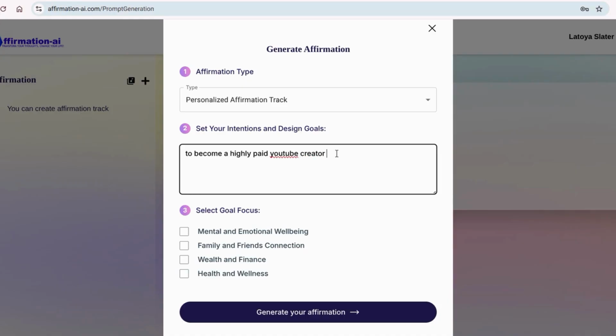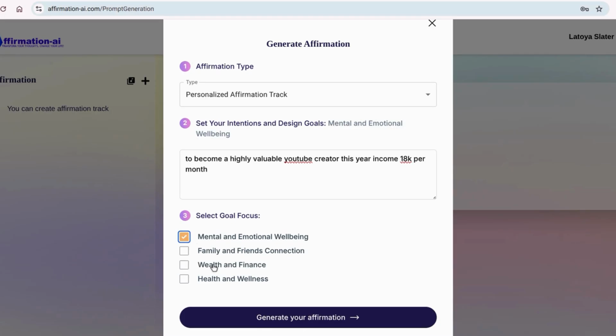My intention is to become a highly paid YouTube creator this year. Income, let's say 18K a month. Wait. Okay, let's change this and use the word valuable here. A highly valuable YouTube creator, right?